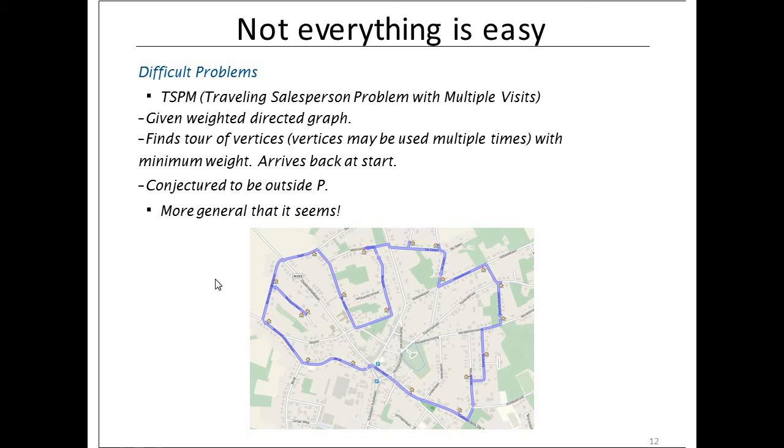One of the very common problems discussed under this category is the traveling salesman problem. Here we assume that there is a given weighted directed graph, and we are interested in finding a tour of vertices, where vertices are different cities, and we want to visit all these cities with minimum cost or minimum weight, and arrive back at the start.